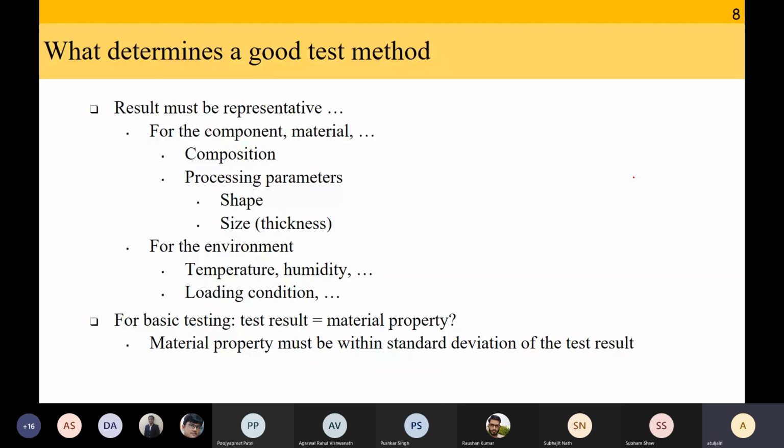What is the meaning of this phrase? When we say that the result must be representative, what does it mean? So it should deliver the same or similar result every time. Think of it like this. Let's say you are 40 students, and if I randomly pick one test copy out of you 40 guys, and let's say that student has got 20 out of 35. Can I say that the class performance is 20 out of 35 just by looking at one test copy?